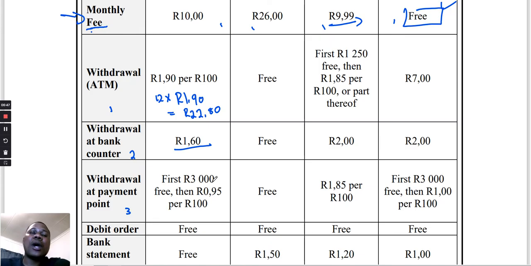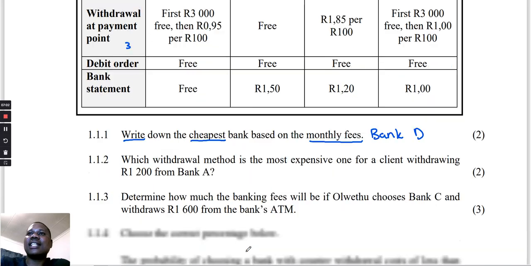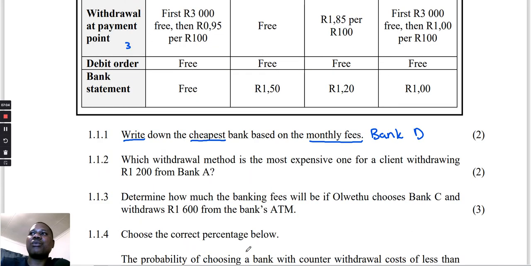But when we check here, we are only withdrawing 1,200, meaning that 1,200 is still below 3,000. It means that it is going to be free. So the method that has the most expensive withdrawal, what is it? It is the ATM withdrawal.